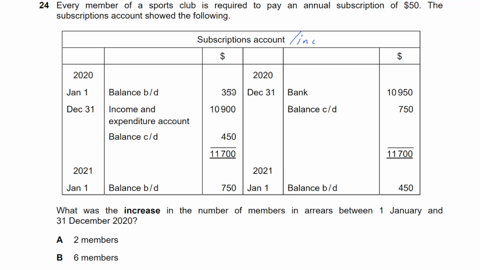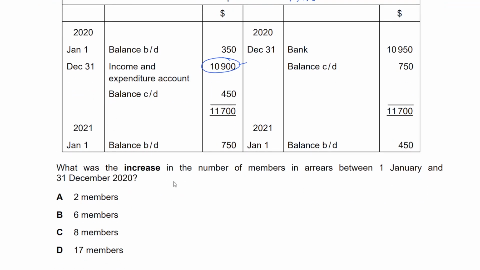Okay, so there's some accrued income. We received some during the year. This was transferred, means this belongs to the current year. Okay. What's the question? What was the increase in the number of members in arrears between 1st January and 31st December? Okay, so